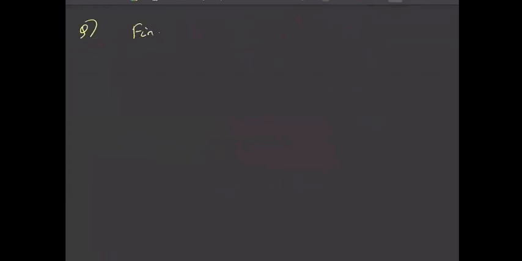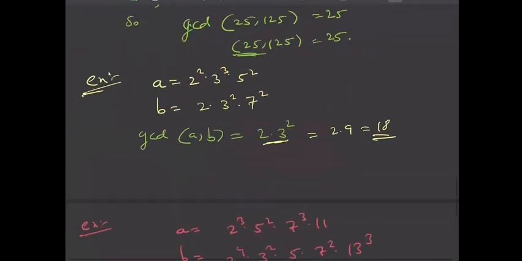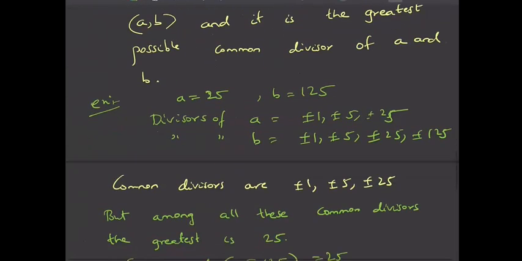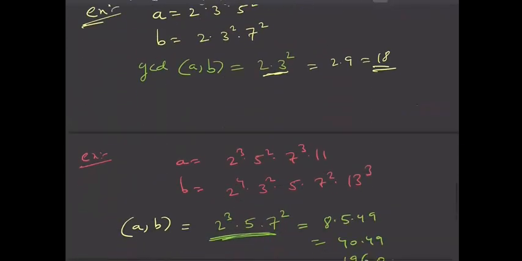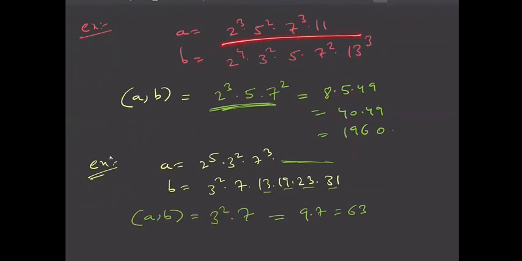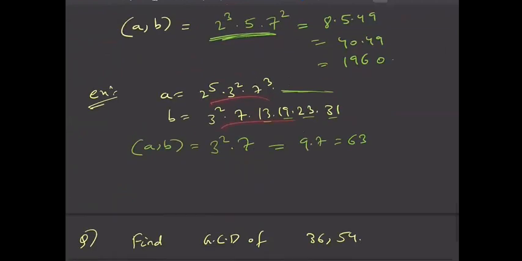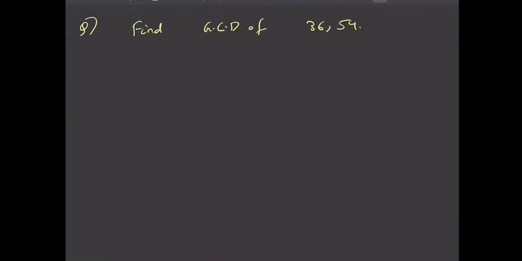So find GCD of say 36 and 54. So how will you find GCD? First you need to prime factorize it, right? So first I have discussed this technique, right? You find all the divisors of 25 and 125 and then you find the GCD. You don't do that. You do by this technique, that is prime factorizing A and B, right? So first you need to prime factorize it.